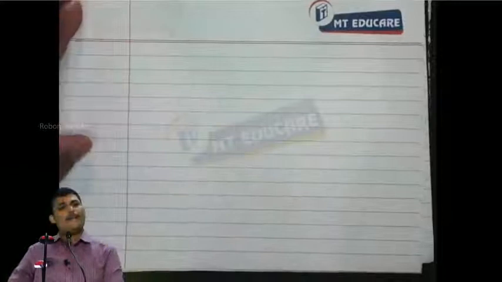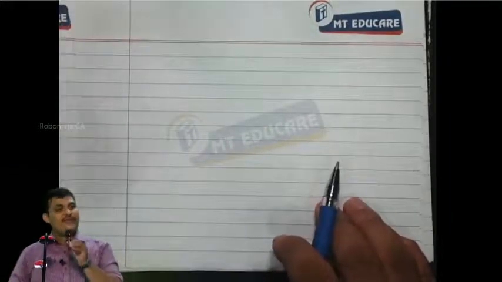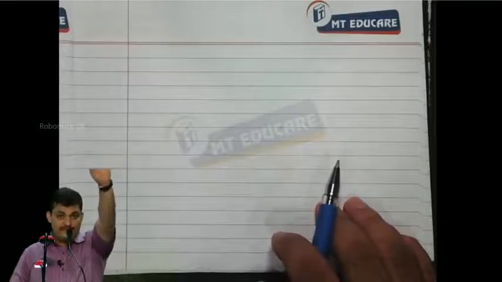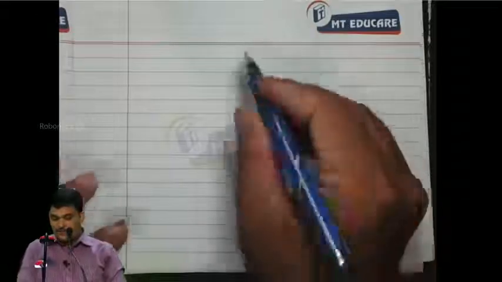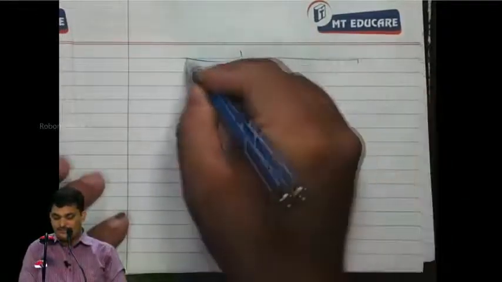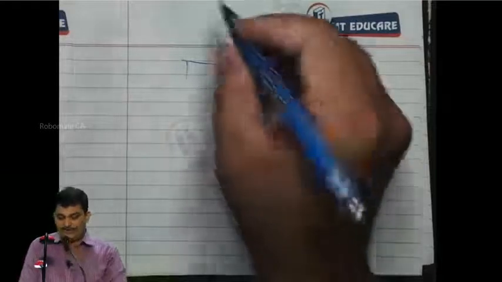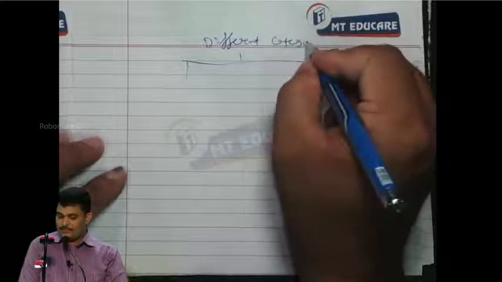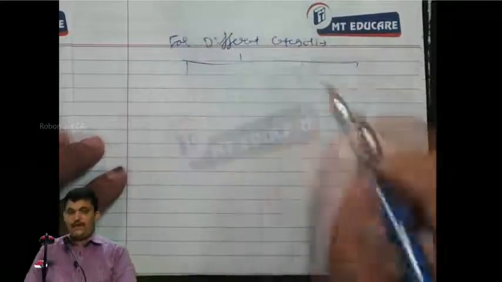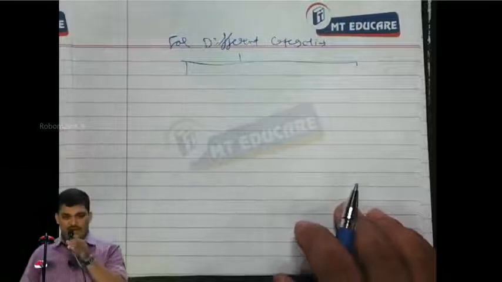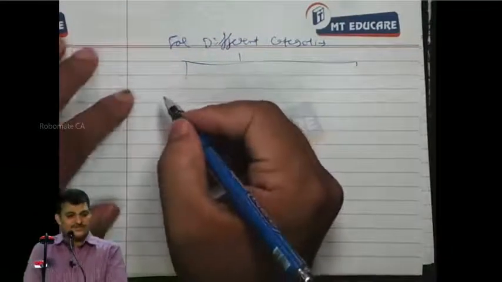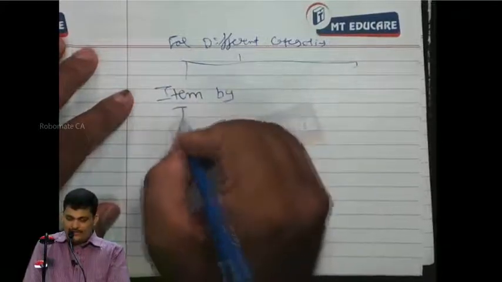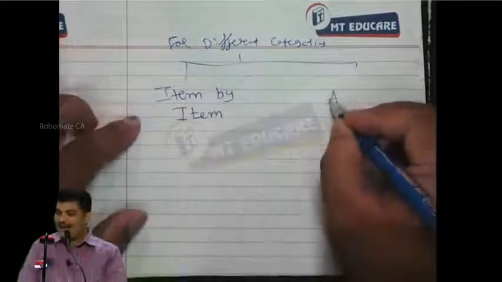Now, there are two approaches of valuation. In case of different categories of goods, we have two approaches for valuation. One approach is called the item by item valuation approach, and the other is the aggregate approach.